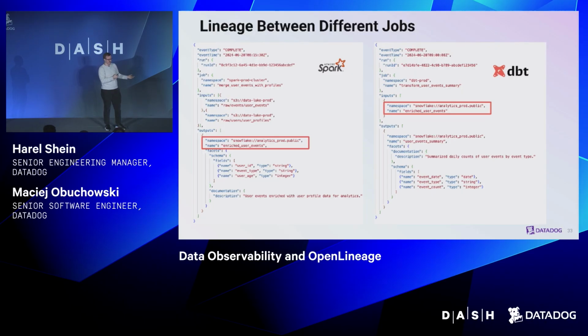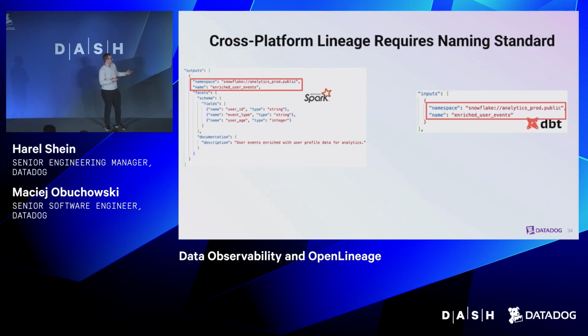Because we standardize the dataset naming. Let's look at this in more detail. When the Spark job produces the Snowflake dataset, how we name it is also a part of the OpenLineage standard. We prescribe the naming conventions for the different datasets, including databases. For Postgres, we capture the namespace host and the name of the table, which is database, schema, table. Different databases might have different schemes. For warehouses, we do pretty much the same, but BigQuery is pretty different because it has only project ID, dataset ID, and table ID. There's no instance of BigQuery. We also capture object storage paths, so the path to the dataset.